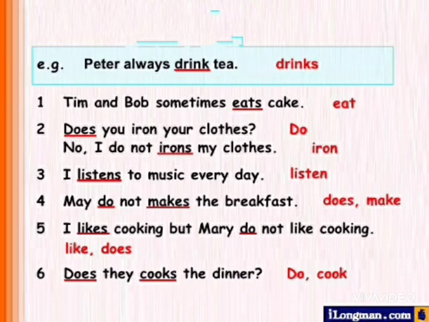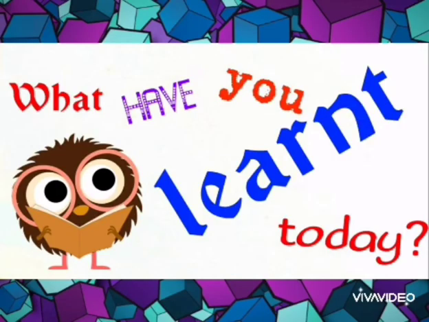I listens. I, first person singular number, and that's why listen is the correct answer. May do not makes the breakfast. It will be May doesn't make the breakfast. I likes. I, first person singular number. So it will be I like cooking, but Mary third person, so Mary doesn't. So these are the common things about simple present tense, and you need to be very careful while using s or es.